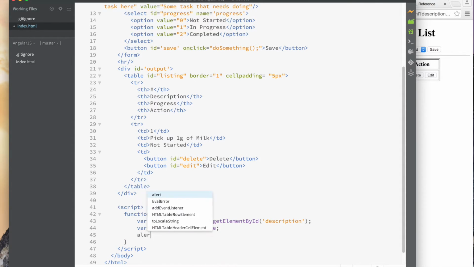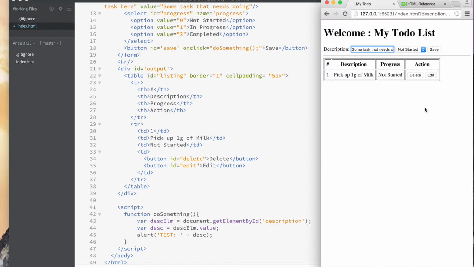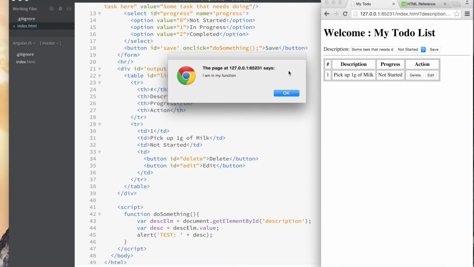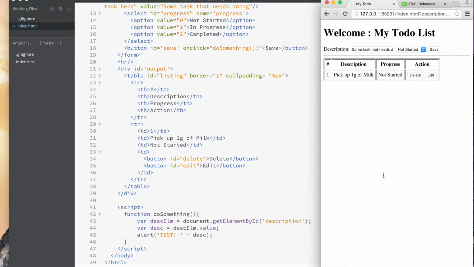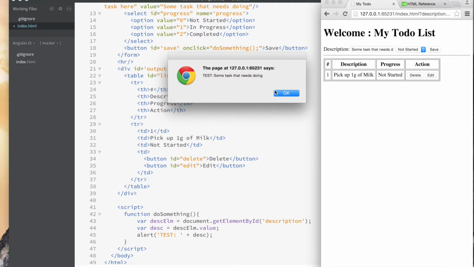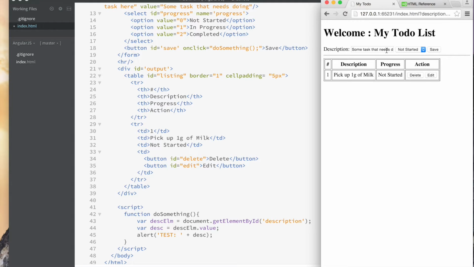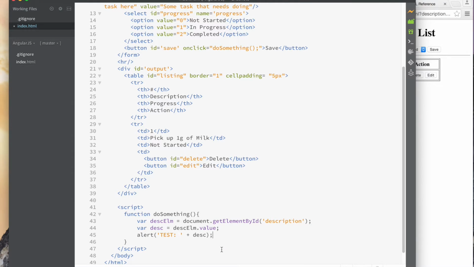We can say alert test. Okay, let's say test, and then we can append whatever this description value was. And now let's see if when we click save, it shows that, yes. So it says, oh, I'm in the function, so it didn't update. So let's see now. Okay, there we go, right? It updates after I click again. So I just demonstrated that I can get the value here. And I can get the value for the other thing too, right?